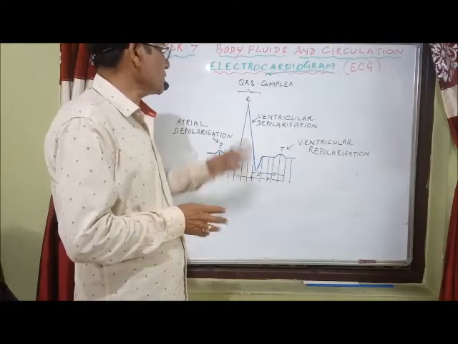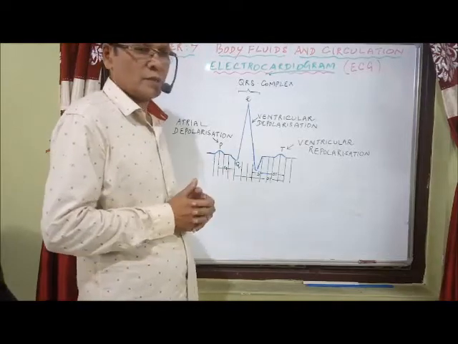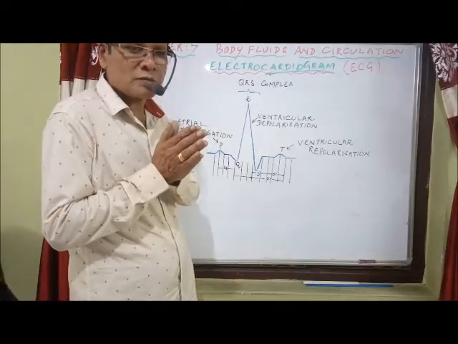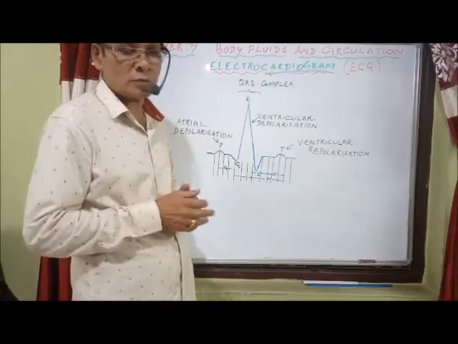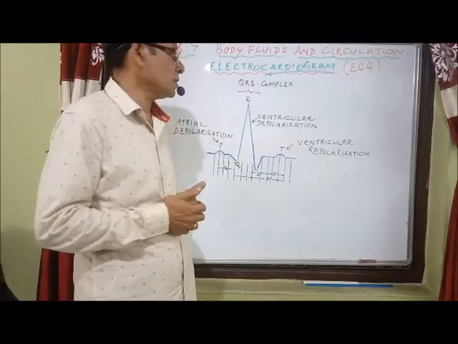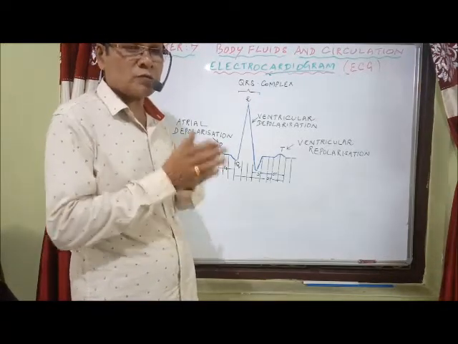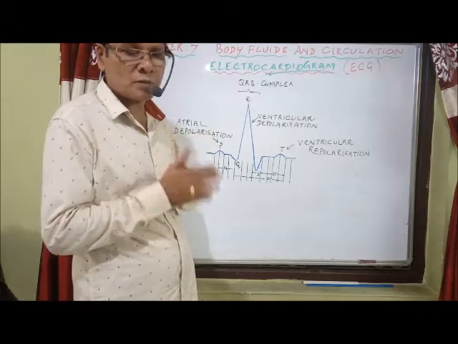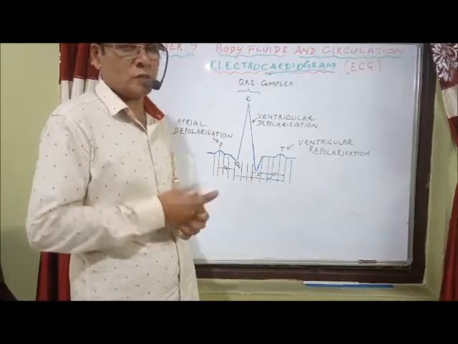Okay, that's about the diagram. Suppose they're asking about the ECG, you have to draw only one diagram. If a particular wave is asked, you have to represent that particular wave diagram, what I represented there, also there in the book. So with that I concluded the electrocardiogram. We have to go further to the regulation of cardiac activity and some disorders related to the circulatory system. We'll see in the next video.